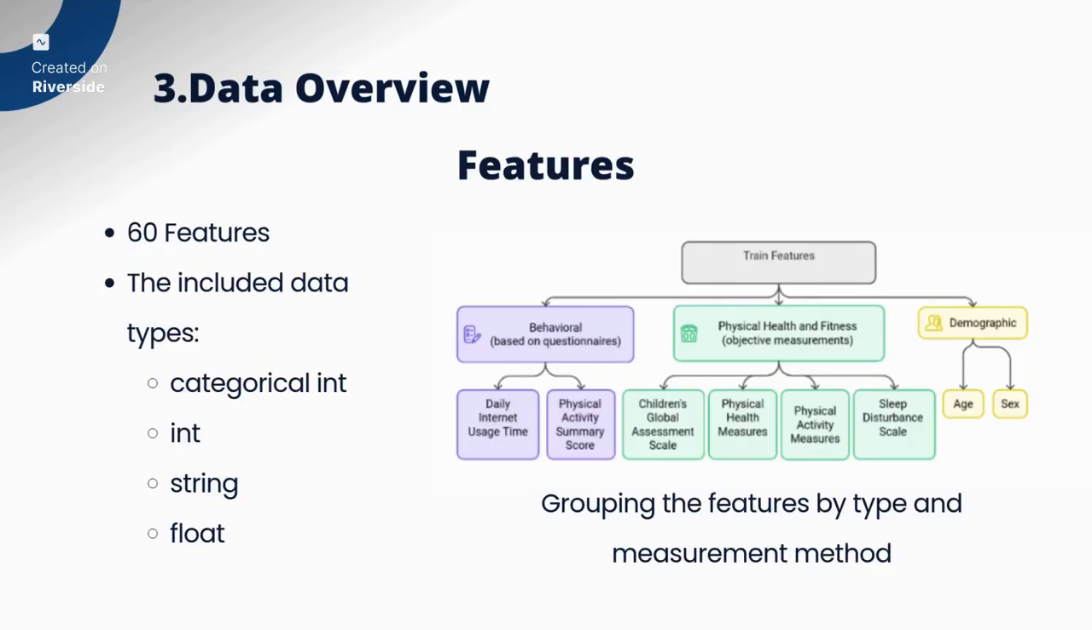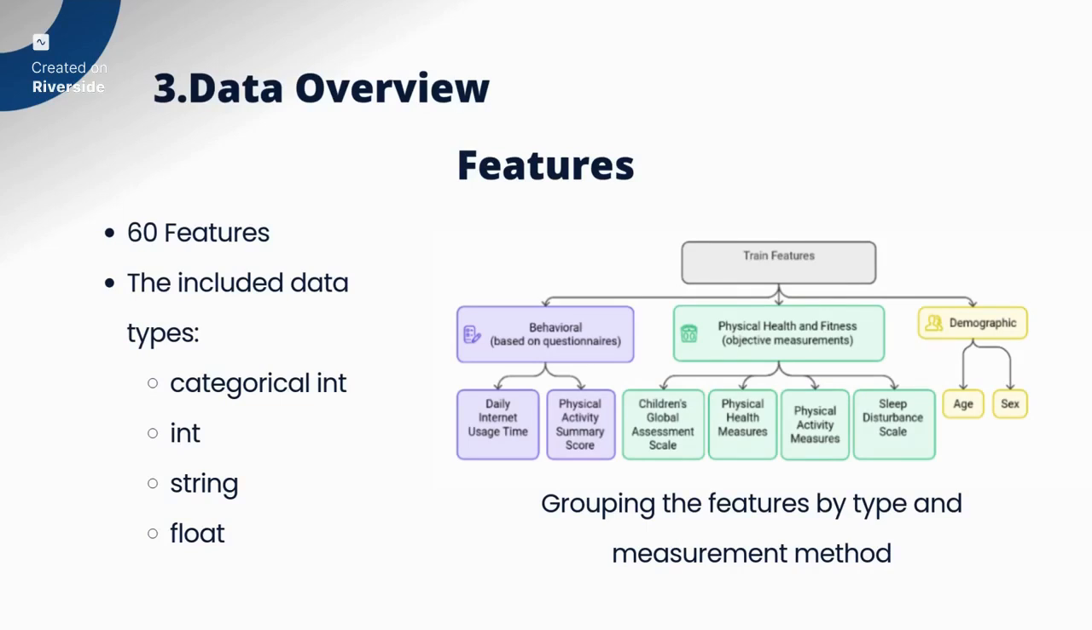Next, we're gonna have a look at the features that we are working with. In the given data, there are 60 different features, and the included data types in the features were categorical, integer, string, and float values. And by default, the features were divided into different groups of measurement methods, which are physical measurements, questionnaire features, and some biological measurements features like the bioimpedance measurement.